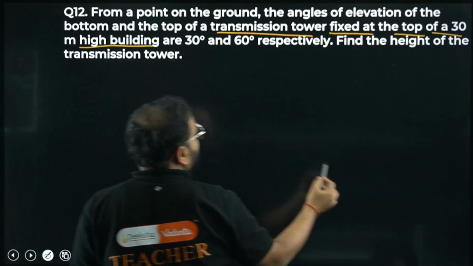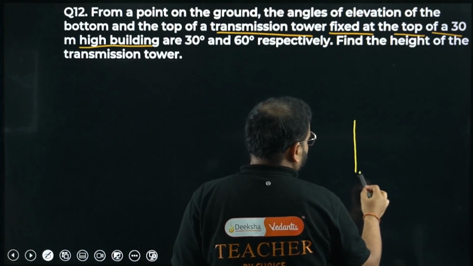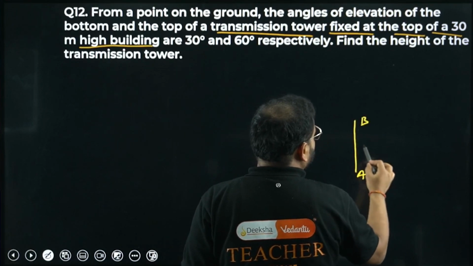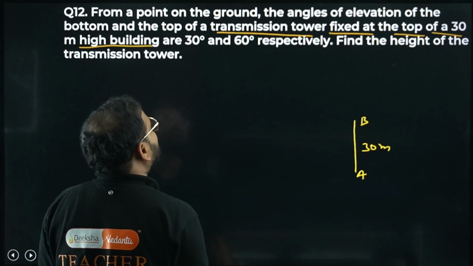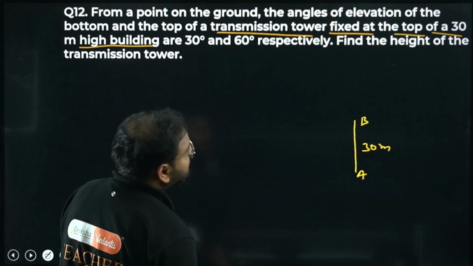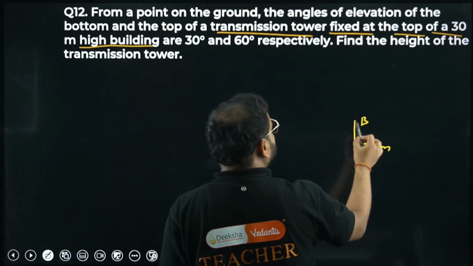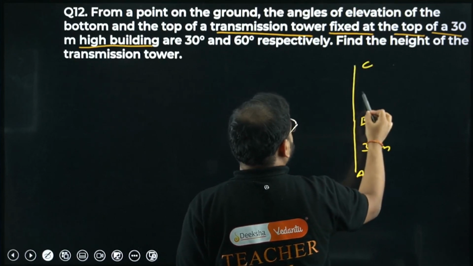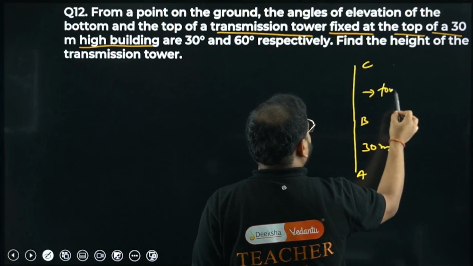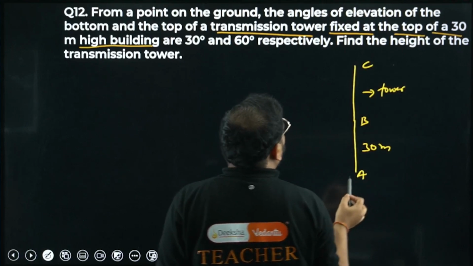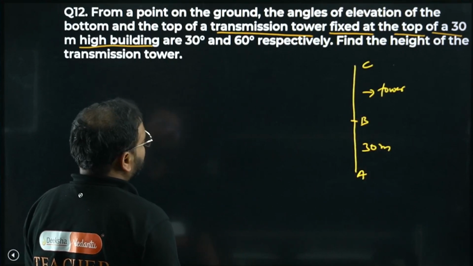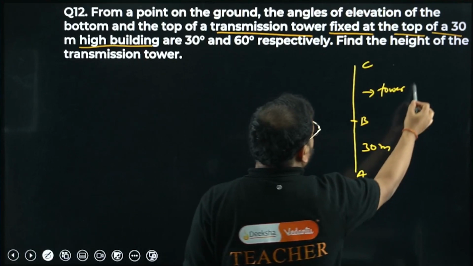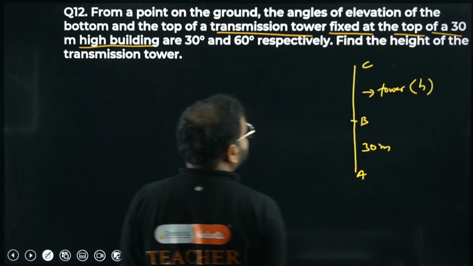building. So let's draw the building first. Let's say AB is the building. What's the height? 30 meters only. The transmission tower exists on top of the building. So BC is the tower. We don't know that value; we have to find the height. Let's call this height H.